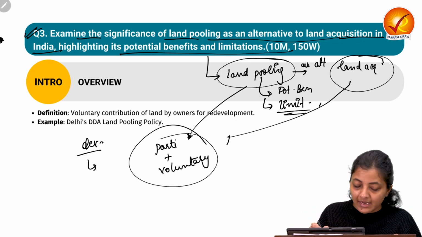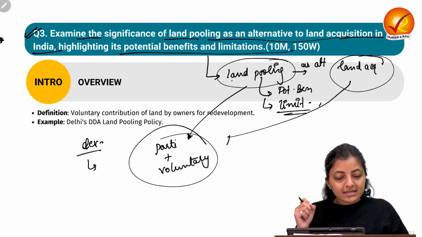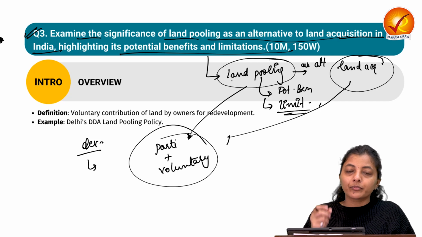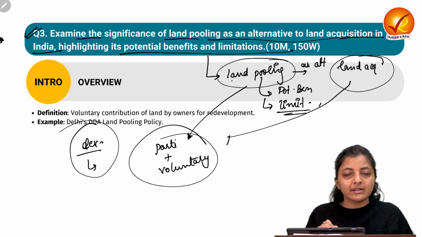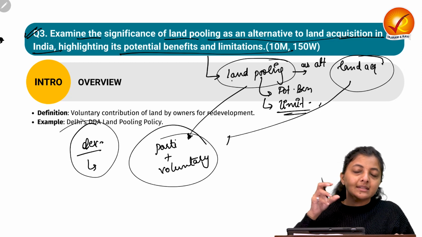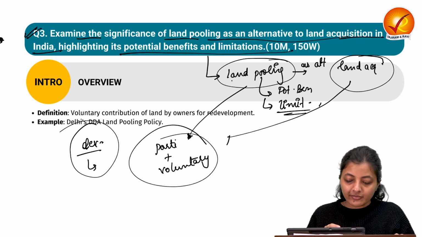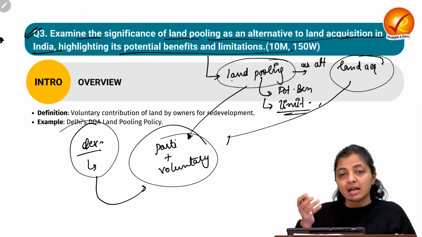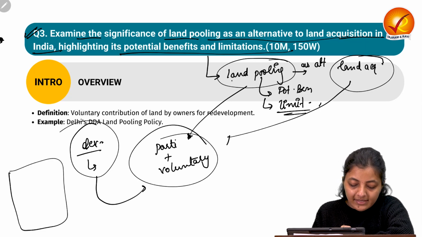Now, what is this land pooling? The owners voluntarily sign the ownership rights over to a single agency, or you can say the government, whosoever is building those developmental projects. And this agency or the government returns a smaller portion of the land to the landowners after the developmental activities are done. Let's see via an example.